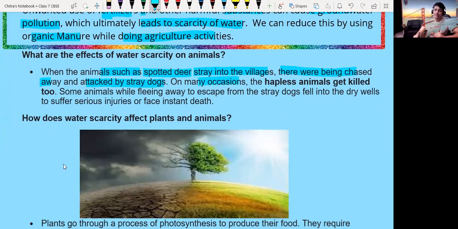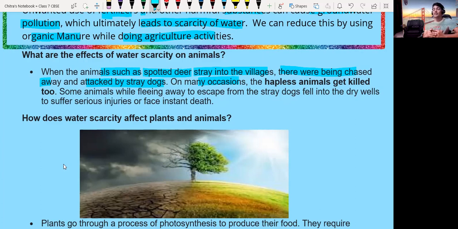On many occasions, generally, if there is no drinking water in the jungle or forest area, the deer will move toward the village in order to drink water, so they may get attacked by dogs or other animals. Even human beings sometimes attack them.